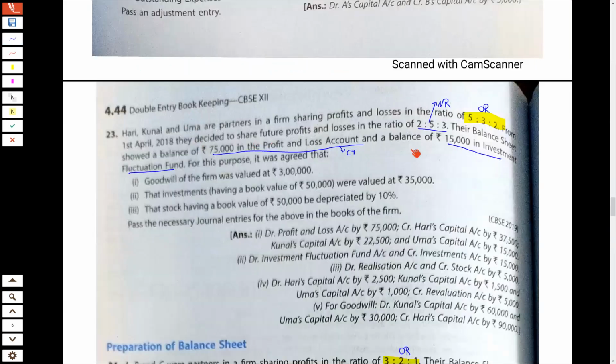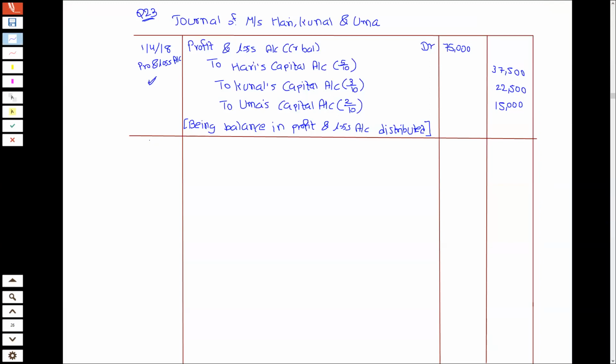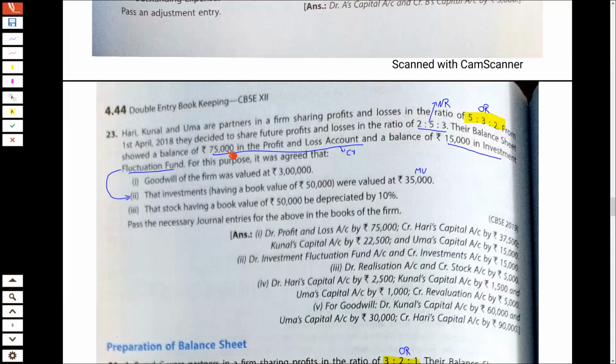Next entry is about investment fluctuation fund. But before that, you need to compare whether there is loss or not. So investment was having the book value of 50,000 and it was valued at 35,000. So this is the market value. So on 1st April 2018, investment fluctuation reserve I need to distribute. So I will write here investment fluctuation fund account debit 15,000.